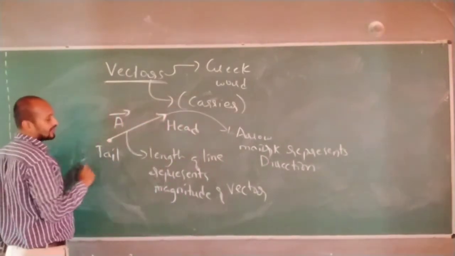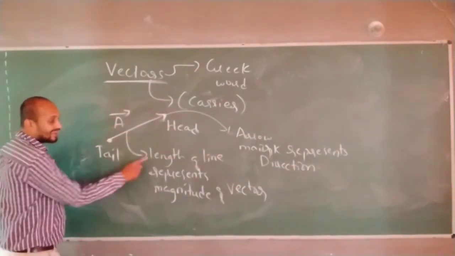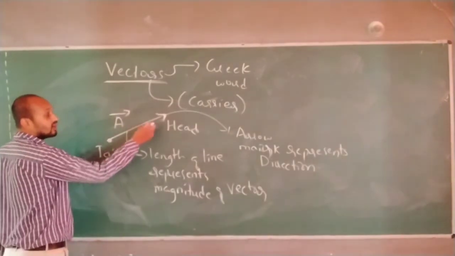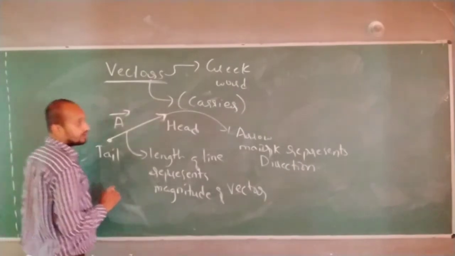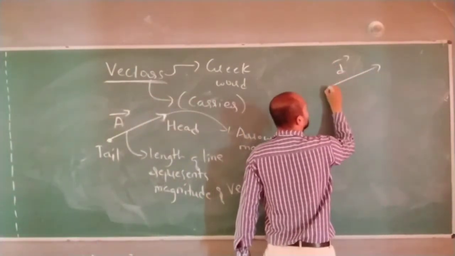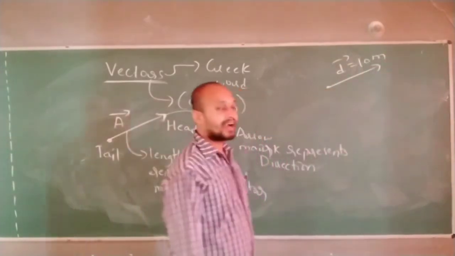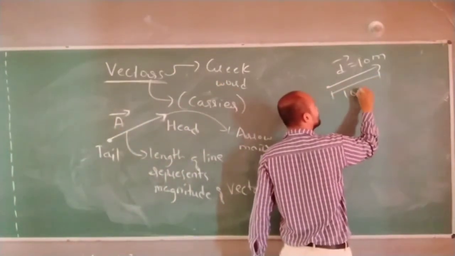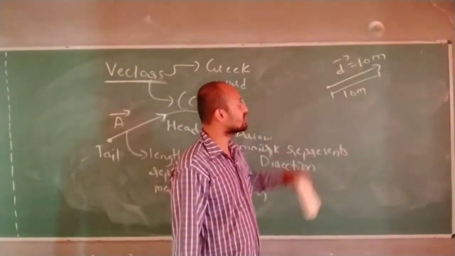When I take this vector A, I must represent its magnitude and direction. The length of this line represents the magnitude. For example, I will take a displacement vector such that its value is 10 meter. 10 meter represents the length of this line.